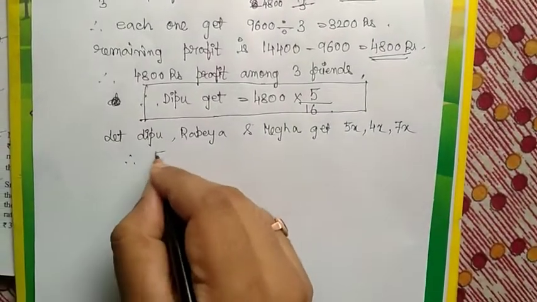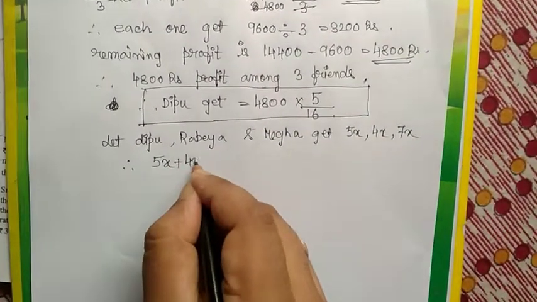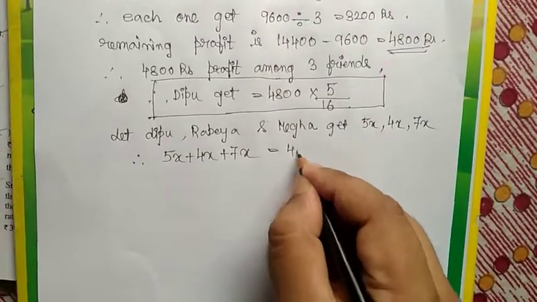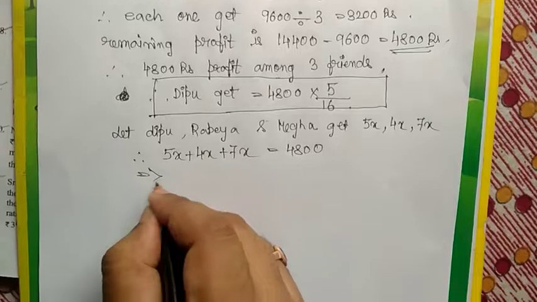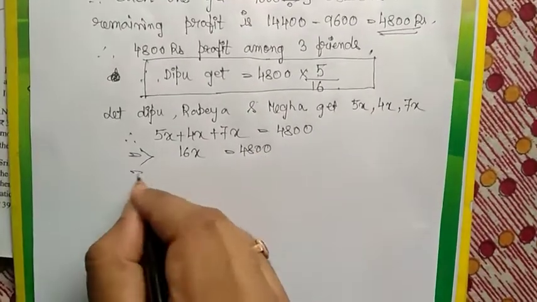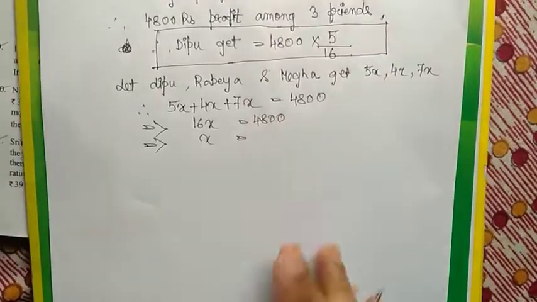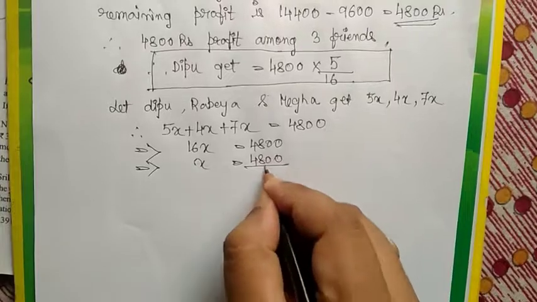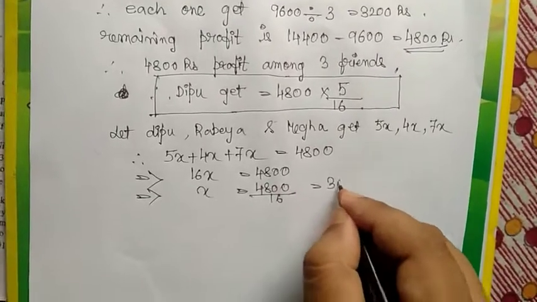So 5x plus 4x plus 7x equal to 4800. 16x equal to 4800, x equal to 4800 by 16 equal to 300.